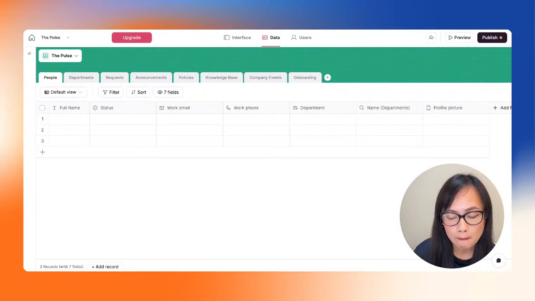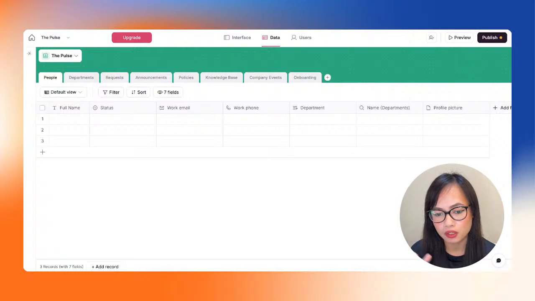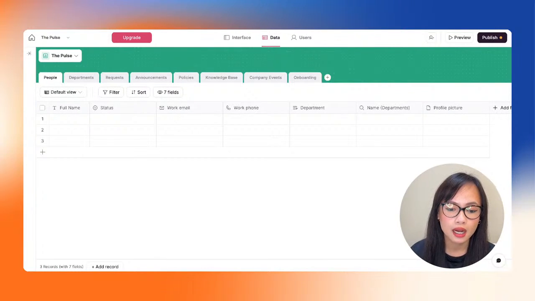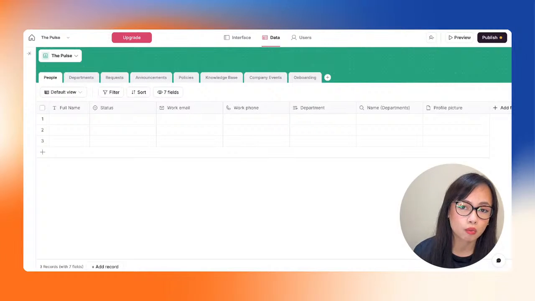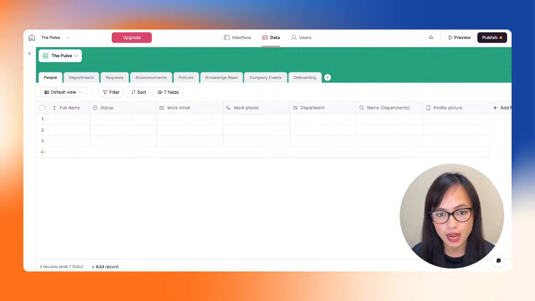And as I go, the reason why I have my team here with me as well is because as I go and work on the other tables and explain to you guys how we build these other tables, I'm going to have my team just fill this with dummy data, so that we can see some data later on when we are building the app.